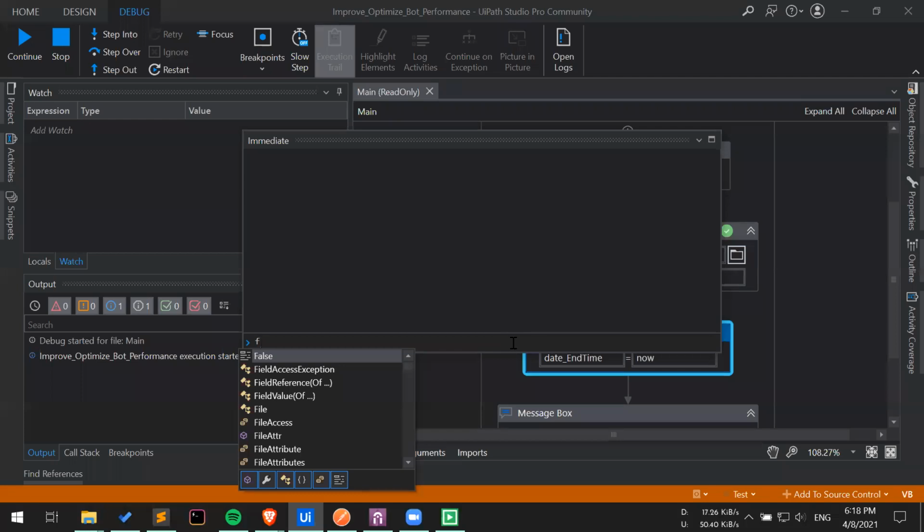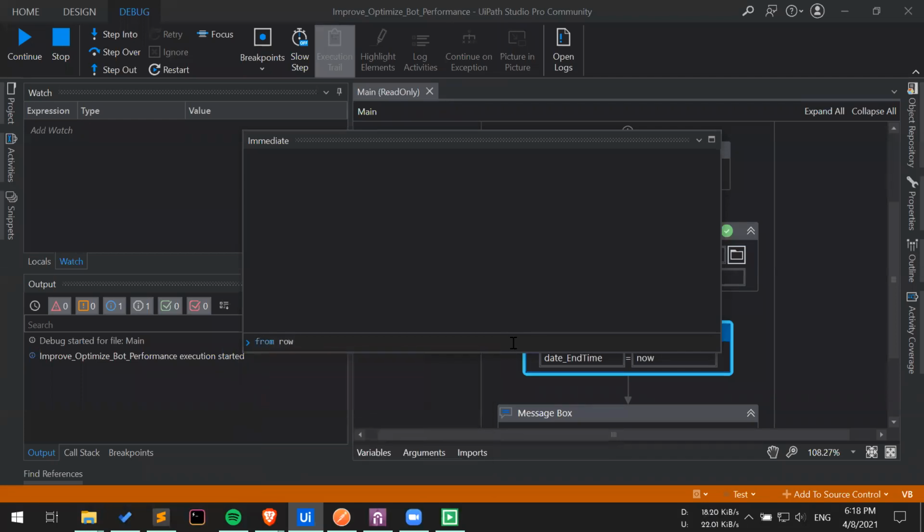So I will say from row in my data table. I have defined my temporary variable as row, and I have also defined my source, which is the data table. Now, what you need to understand is that a data table itself, like a for each row, can iterate over it.